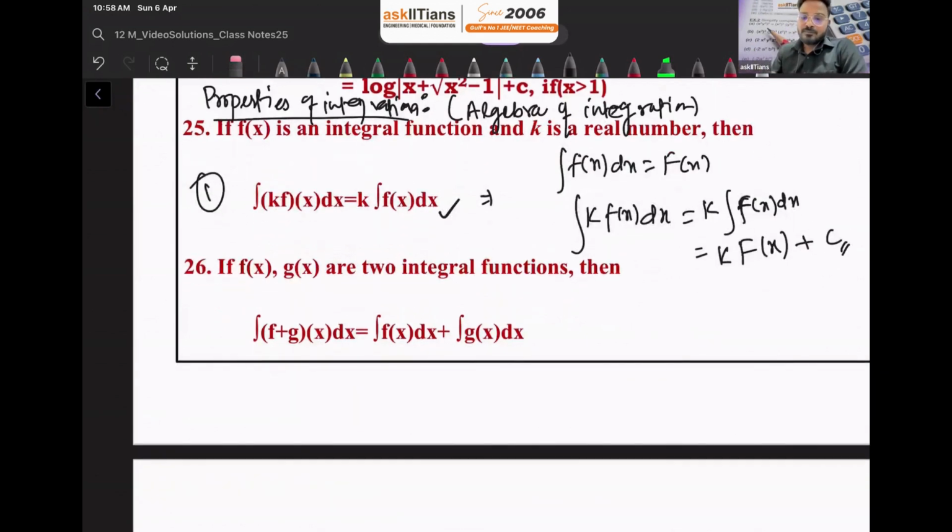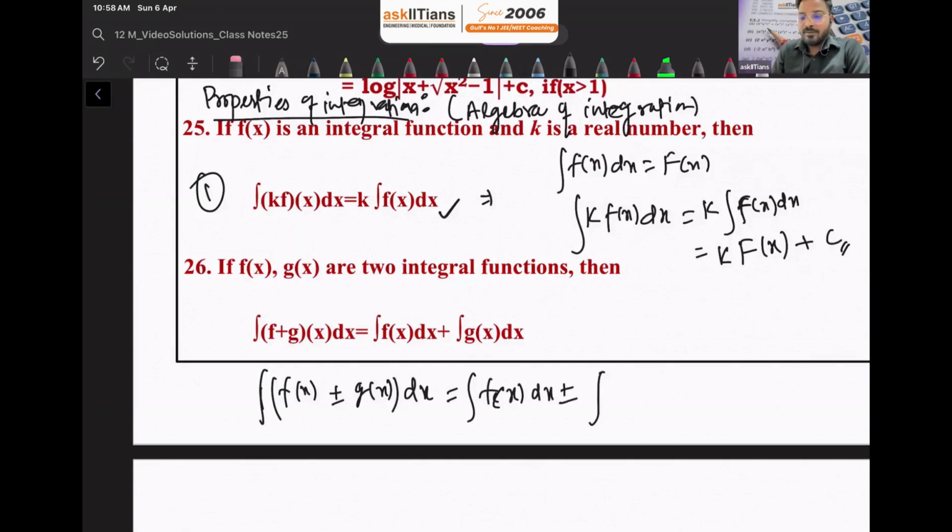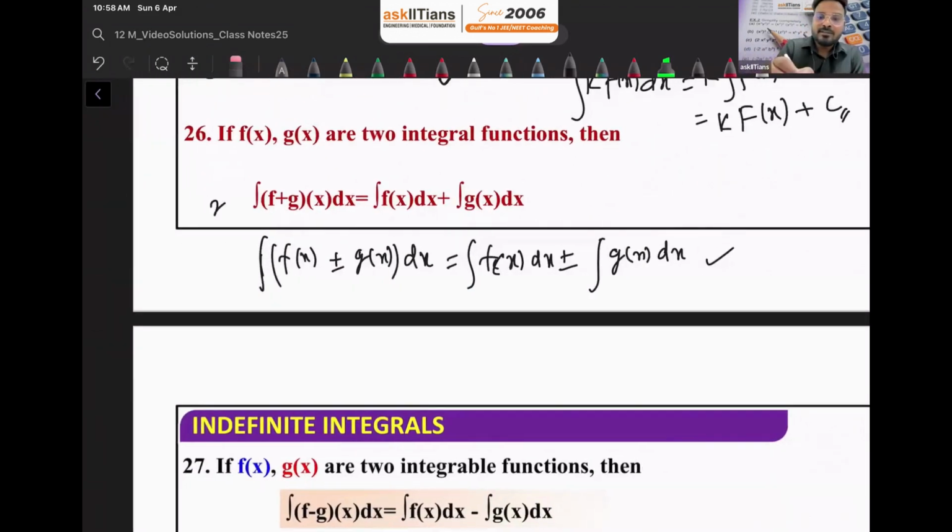Now if there are two functions in addition or subtraction, f of x plus minus g of x, and this can be applied to n number of different functions, when we want to integrate them, either you first add both functions and then integrate, or you can integrate each function separately and then add or subtract. The answer will be the same. So this is your second property.